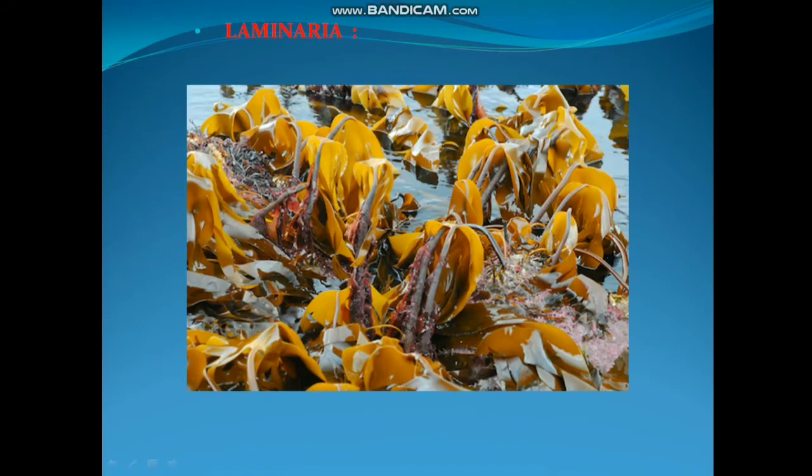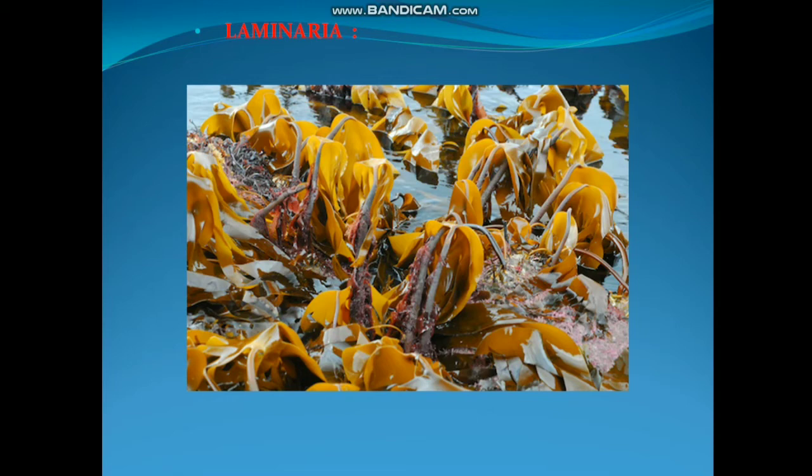Now the next source is another brown algae, Laminaria. This is a very giant algae, and it is not common in India, but it is very common in China and Australia, where they produce so much Laminaria in the sea areas, and that's why it is highly beneficial in the production of alginic acid, and they contribute so much to the economy.